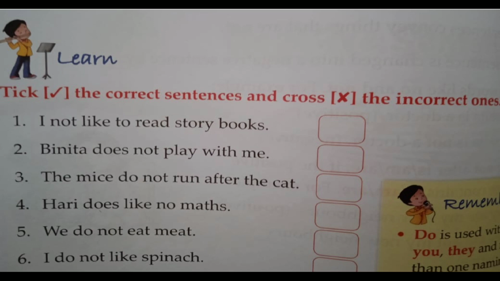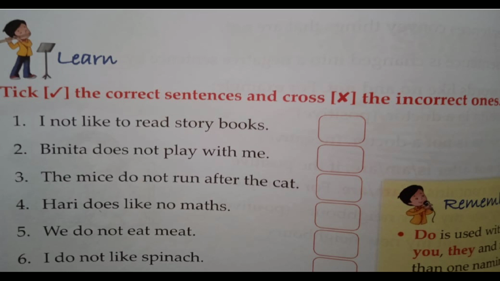I hope you have written the date and CW on the textbook, page number 16. Let's start the first exercise, the learning exercise. What is the heading of the exercise? Tick right the correct sentences and cross the incorrect ones.